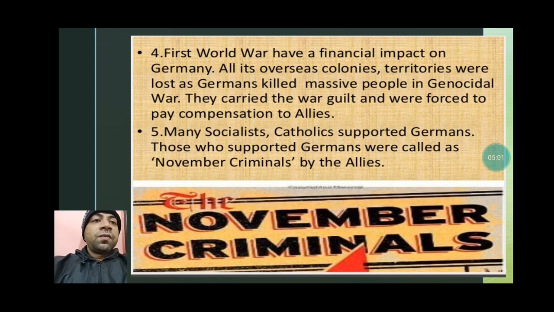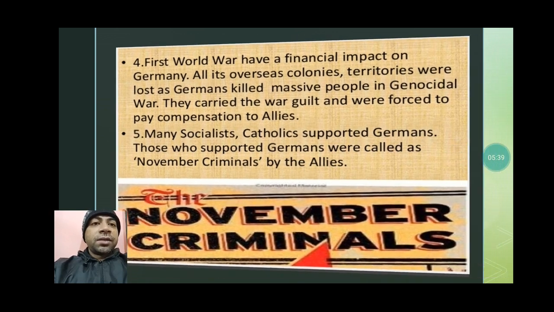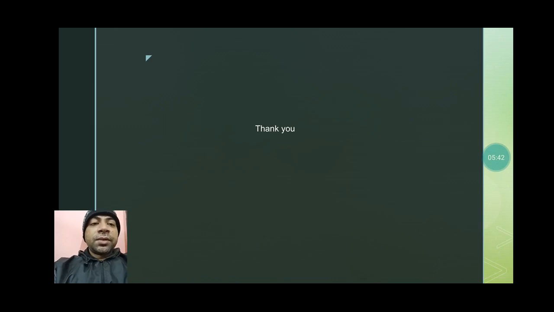Fourth, you can see First World War had a financial impact on Germany. All its overseas colonies and territories were lost as Germans killed massive numbers of people in genocidal war. They carried the war guilt and were forced to pay compensation to allies. Many socialist Catholics supported Germans. Those who supported Germans were called November criminals. This is very important: the persons who were called mockingly November criminals, those who were supporting the Weimar Republic, like socialist Catholics and other Germans, were called mockingly November criminals because they signed the treaty in the month of November.